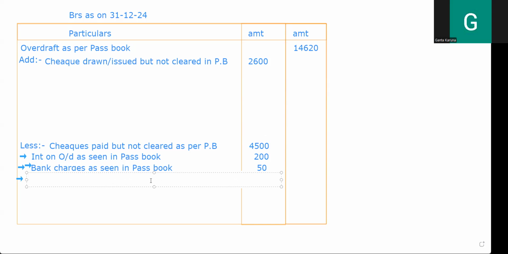So here I'm going to write bills receivable as per passbook. So how much is the amount as per passbook?